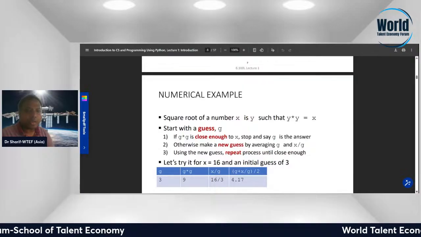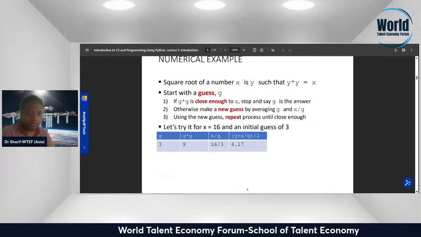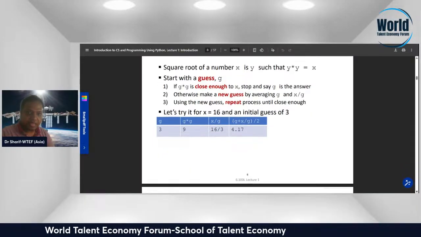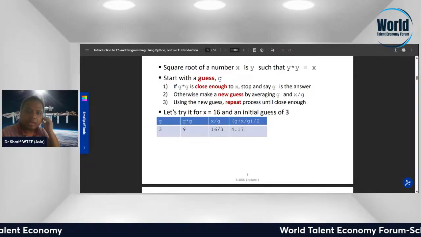The square root of a number x is y such that y times y equals x. If g times g is close enough to x, stop and say g is the answer. Otherwise, make a new guess by averaging g and x. Using the new guess, repeat the process until close enough.